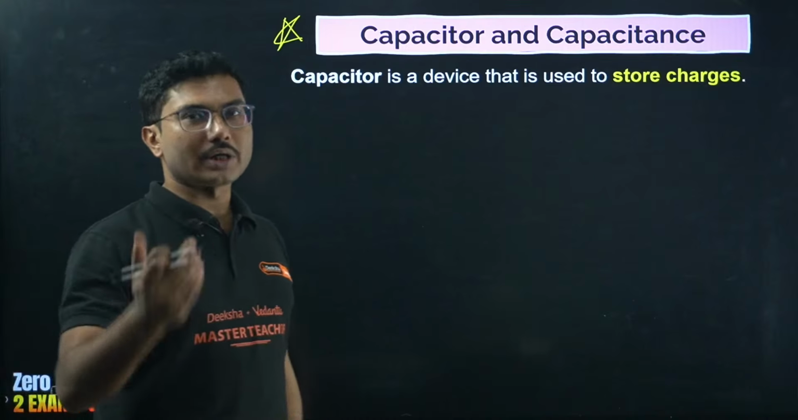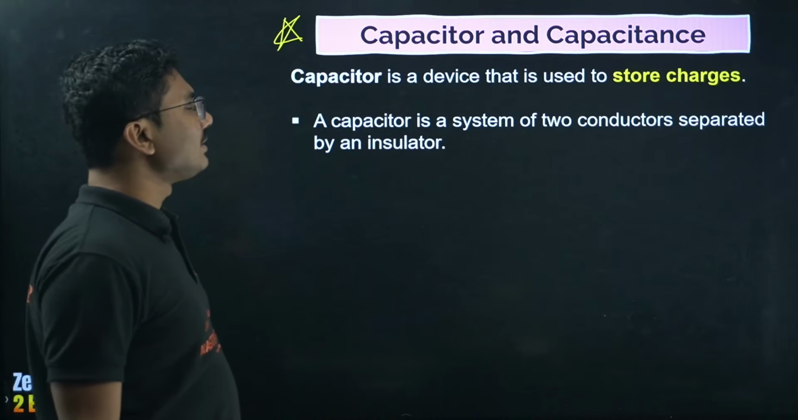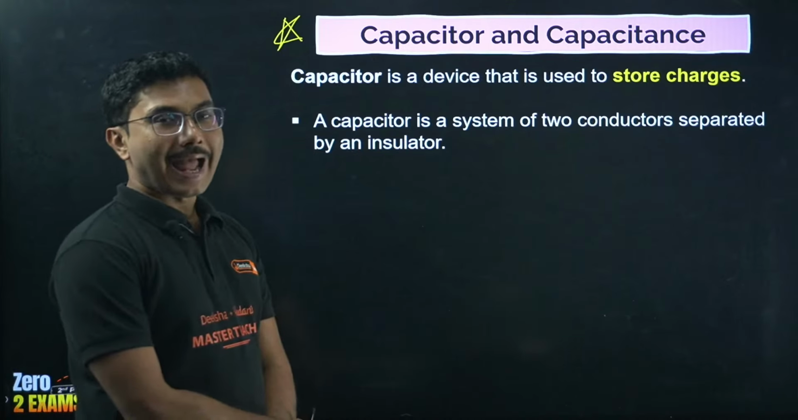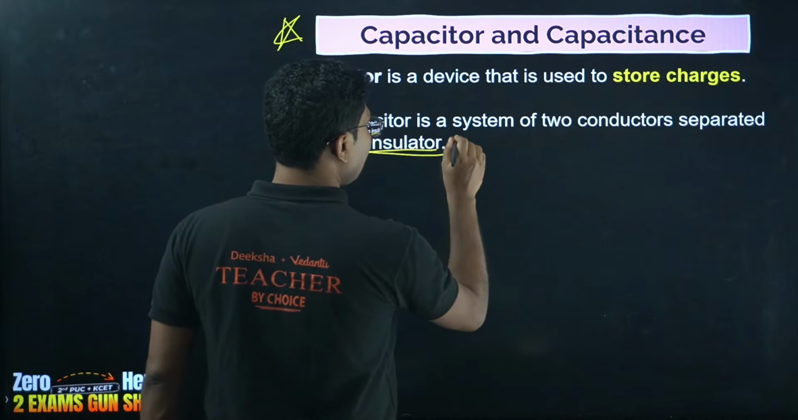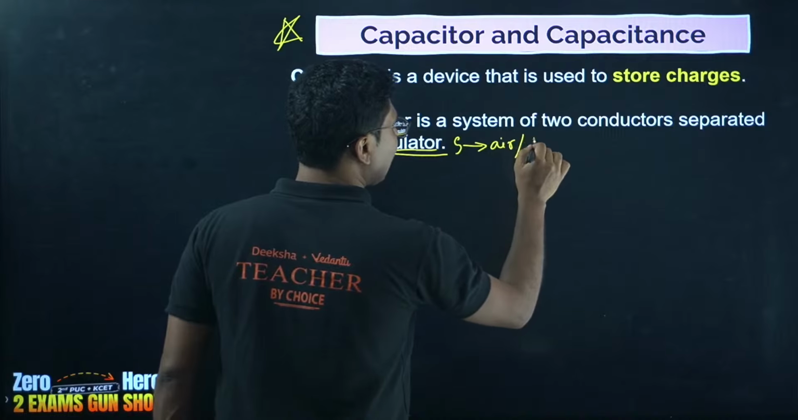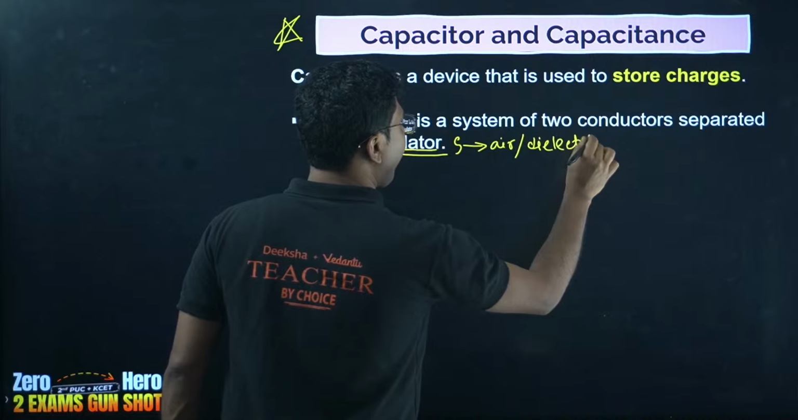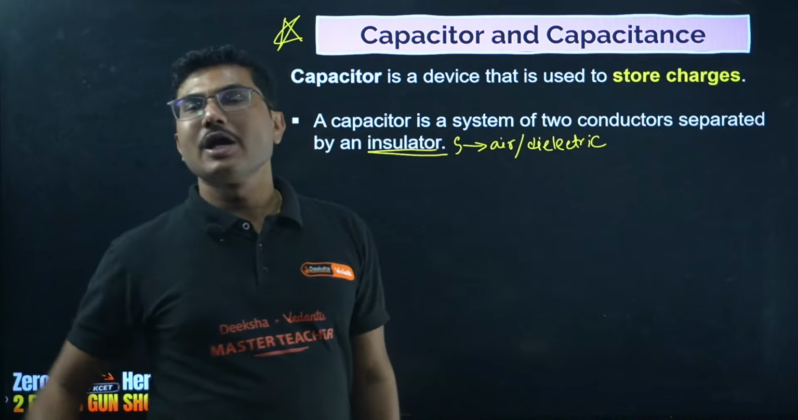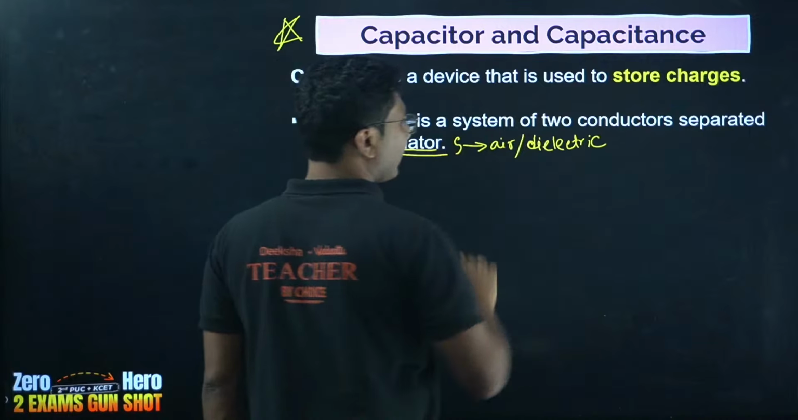That's how it works. That is the main function of it. A capacitor is a system of two conductors separated by an insulator. This insulator can be air or it can be a dielectric as well. For all practical purposes definitely dielectric, but for our level mostly air.